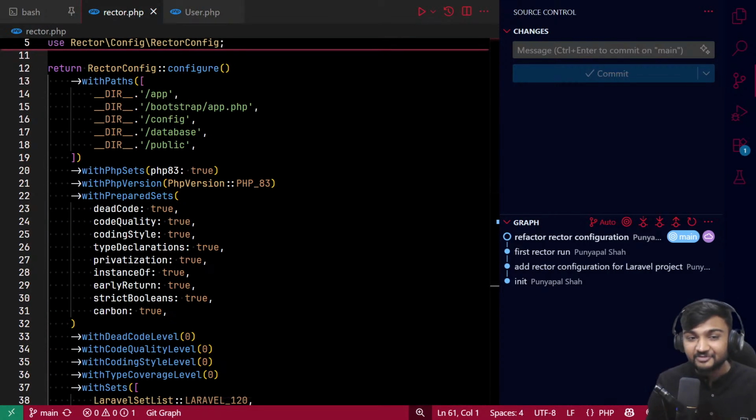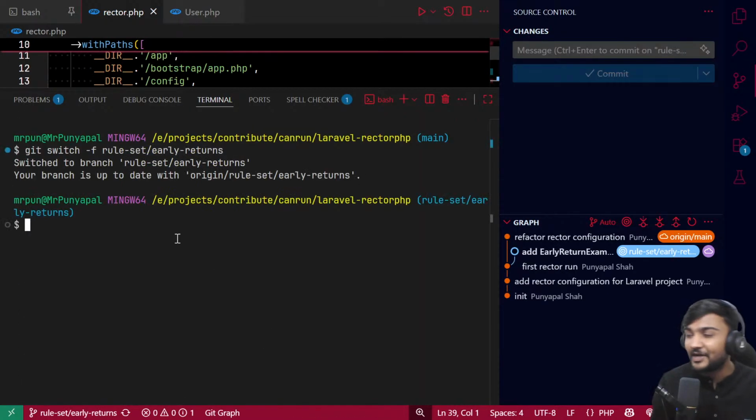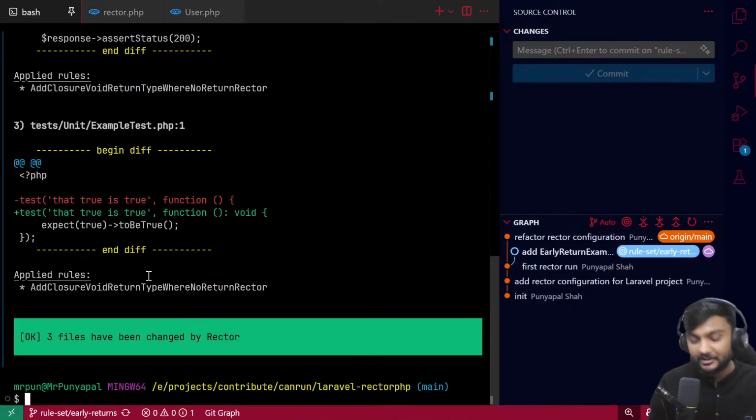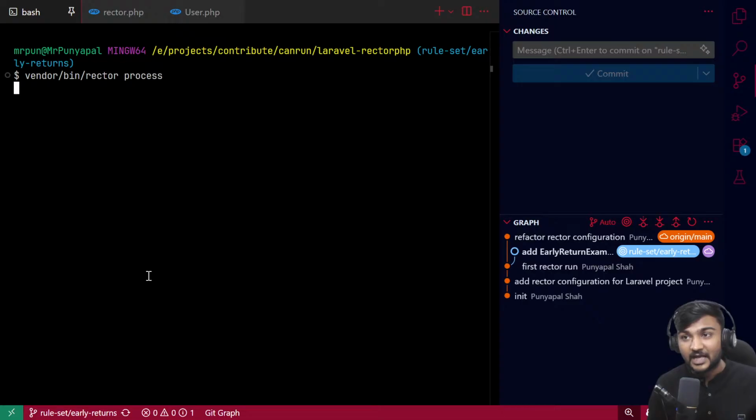So let's start with maybe the early returns. I have created some branches. I will provide you this whole repository. Okay, I think we have it here. So now let's run Rector and see what happens.